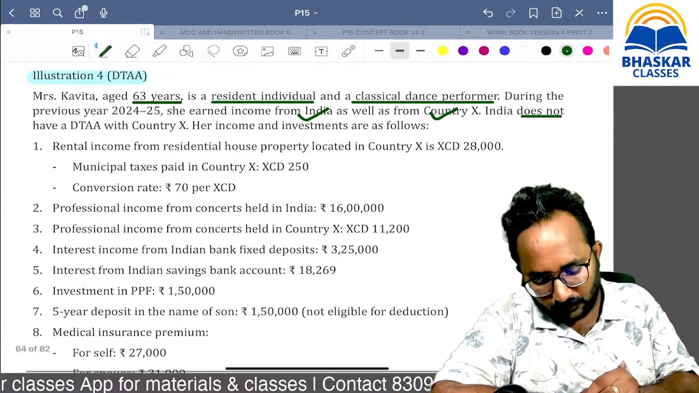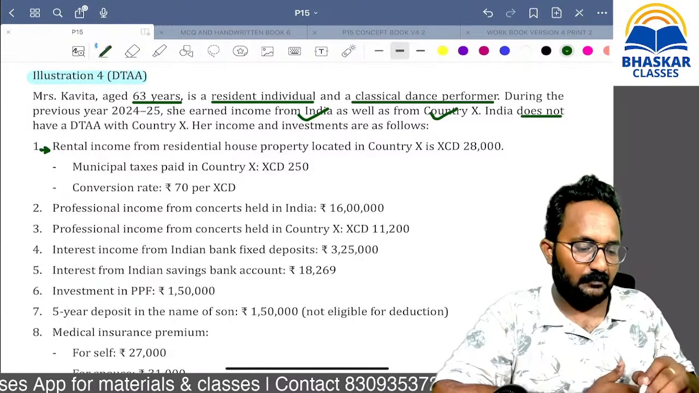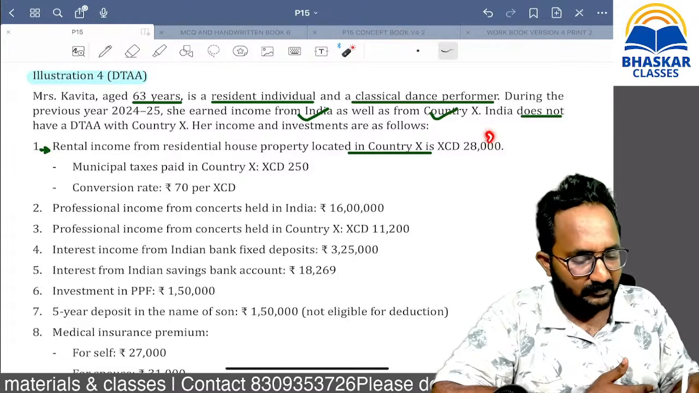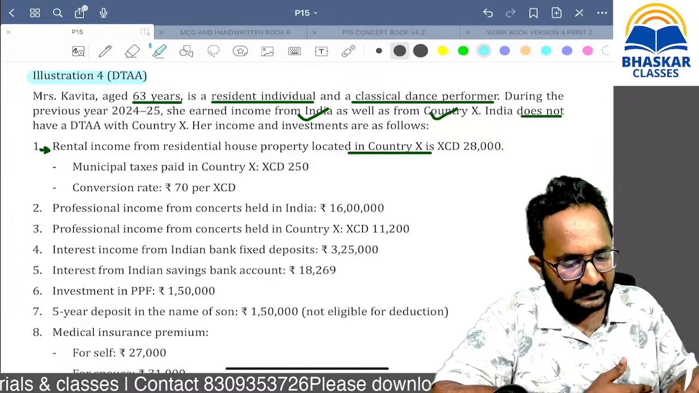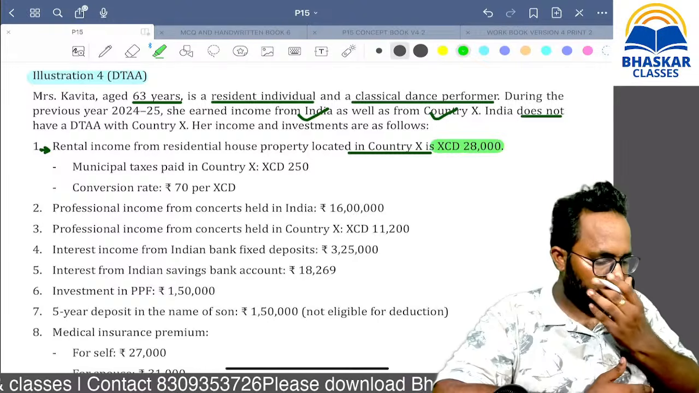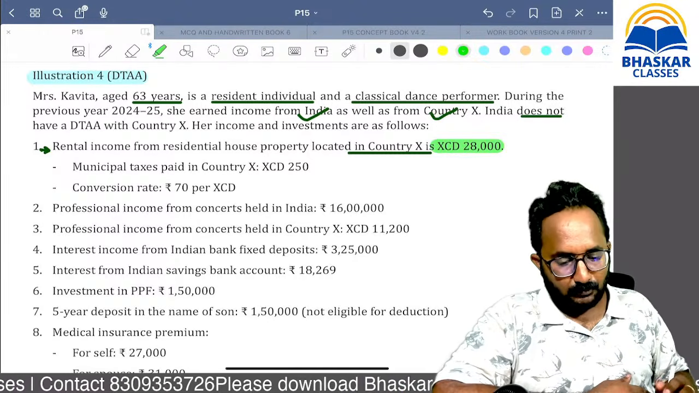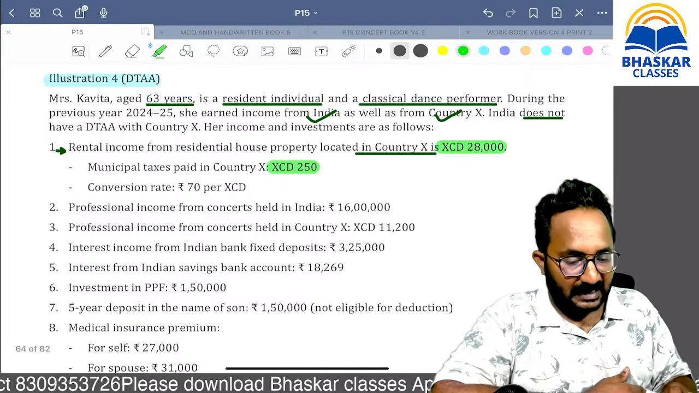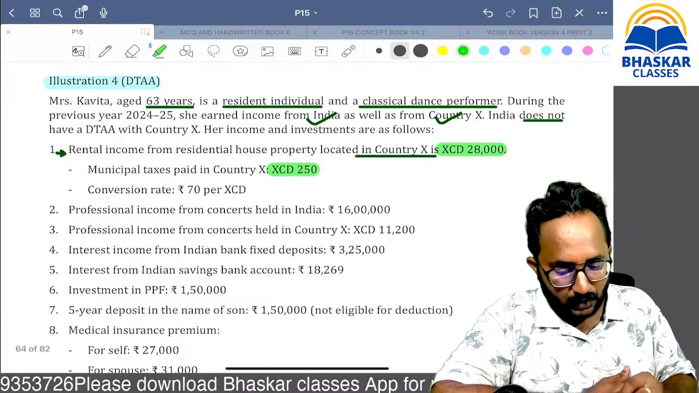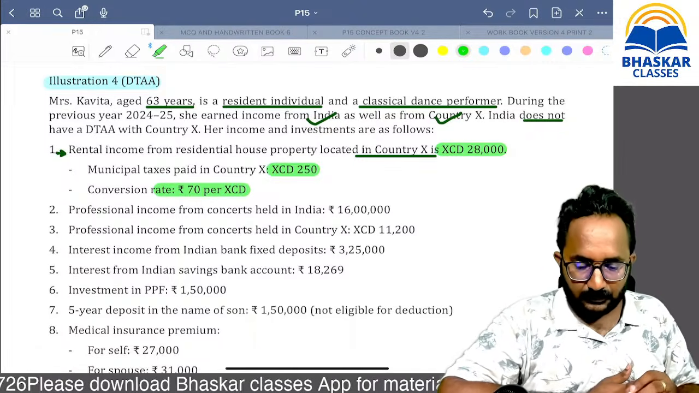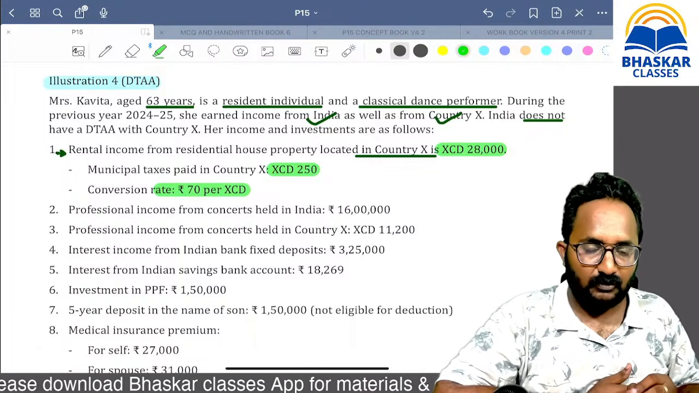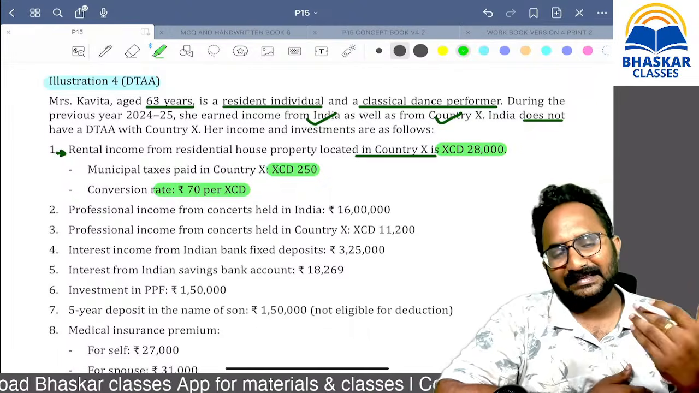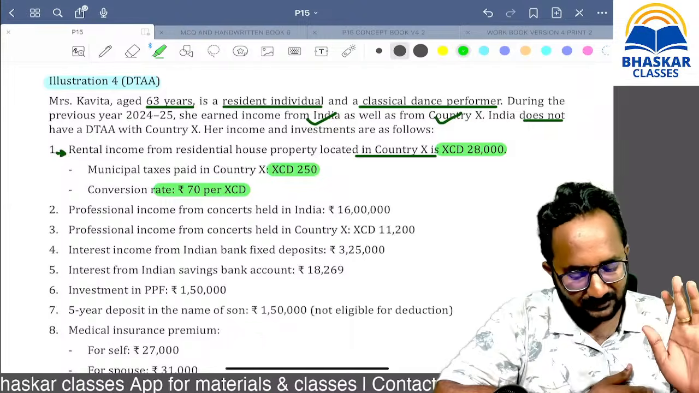Now, first, rental income from country X. They have given it in XCD, the foreign currency. The amount is 28,000. Municipal taxes are also paid on this amount. And the conversion rate to India, you can convert, is 70 rupees per one XCD. Like dollar, XCD you can assume, but they have given the XCD currency code.